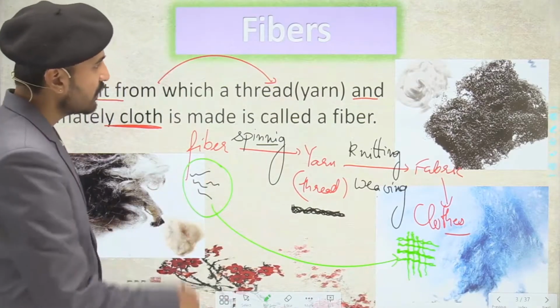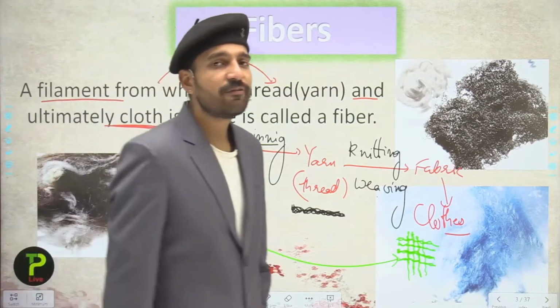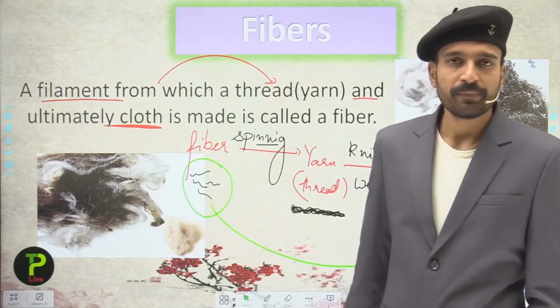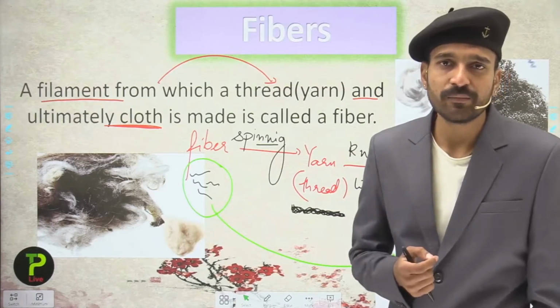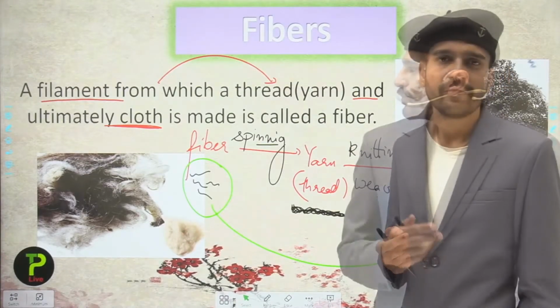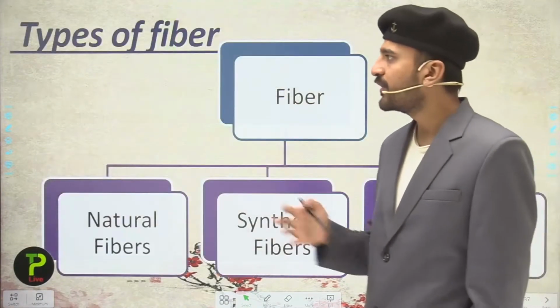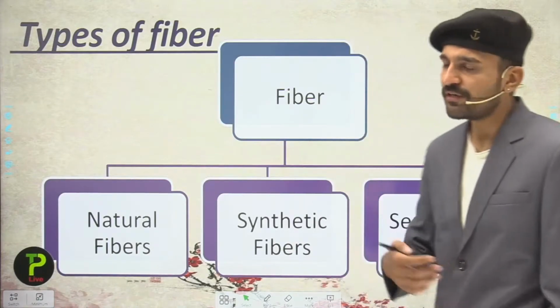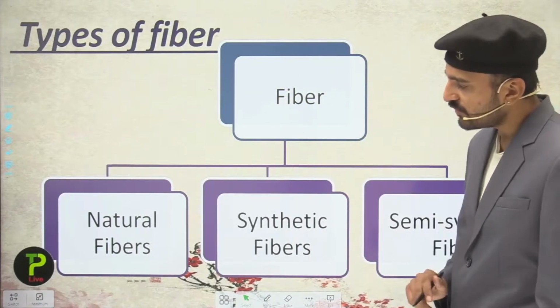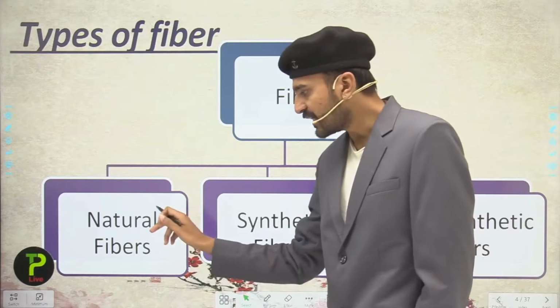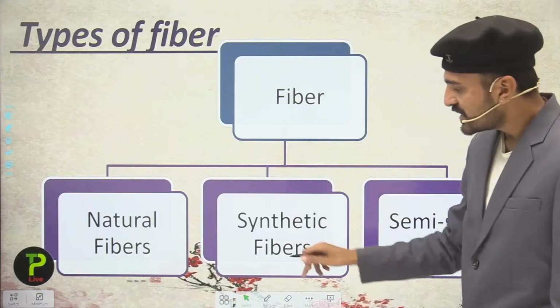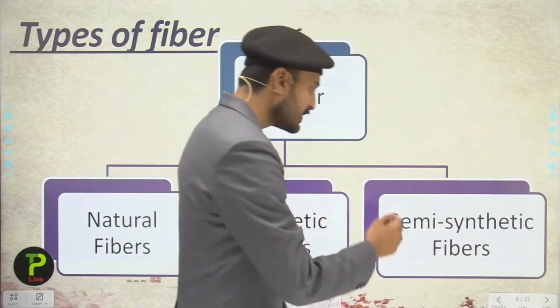Let us see how many different types of fibers there are, that is how their classification occurs. Moving here to the types of fiber, the fiber is broadly classified into three categories: the natural fibers, synthetic fibers, and the semi-synthetic fibers.